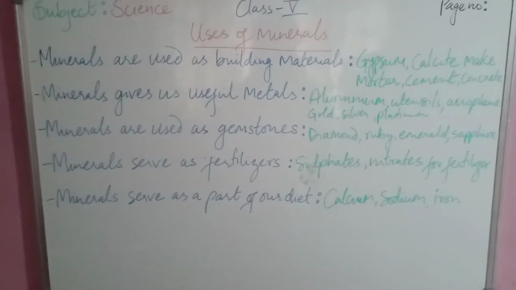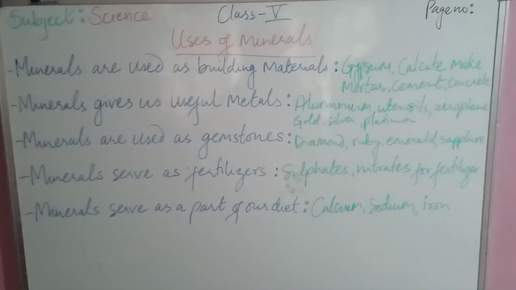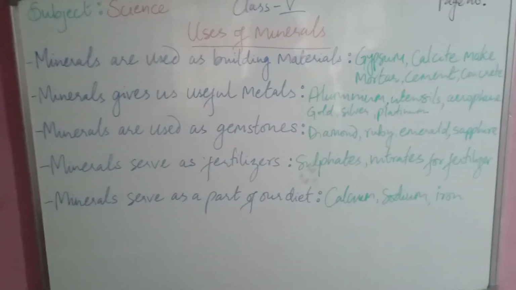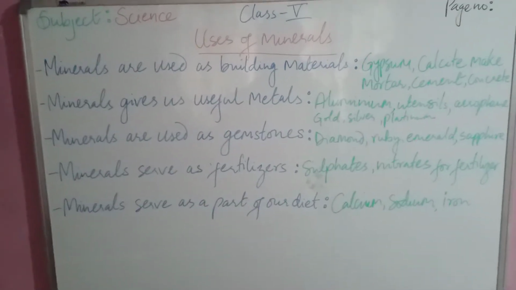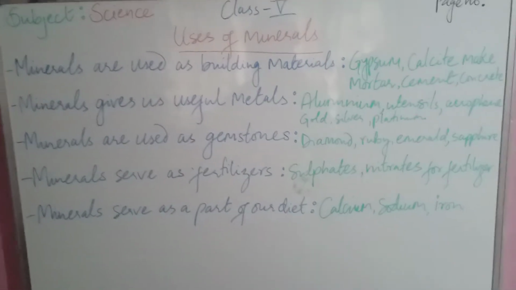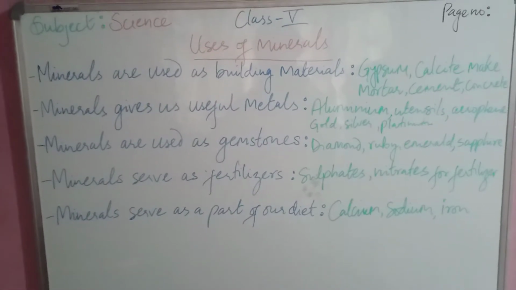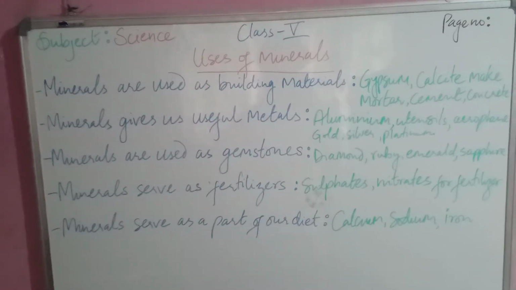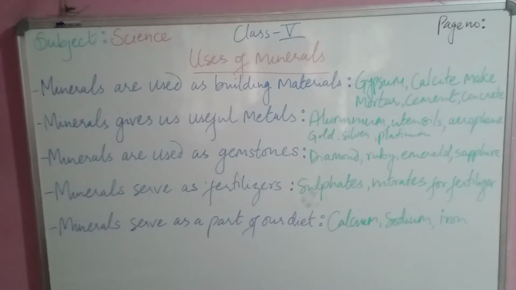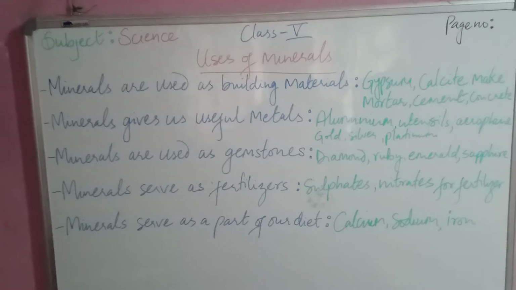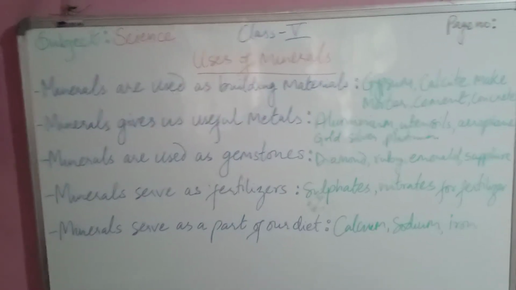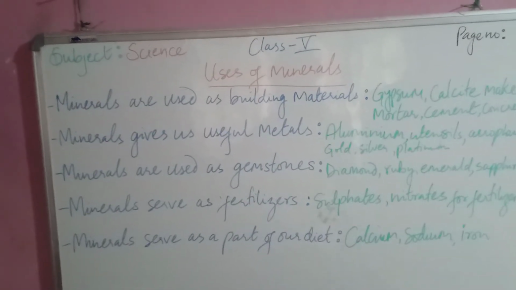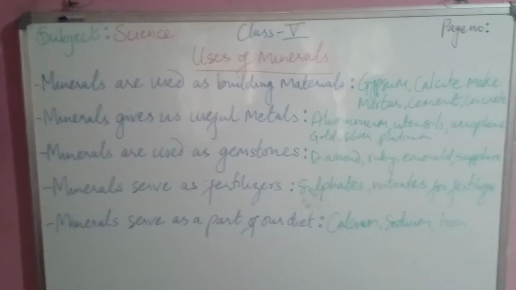After that, we have minerals are used as gemstones. Several attractive minerals such as diamond, ruby, emerald, sapphire, and topaz are used as gemstones. These minerals are found in the form of crystal. When polished, they appear beautiful and shiny, hence they are used in making jewelries.